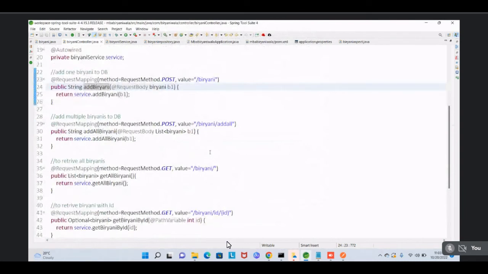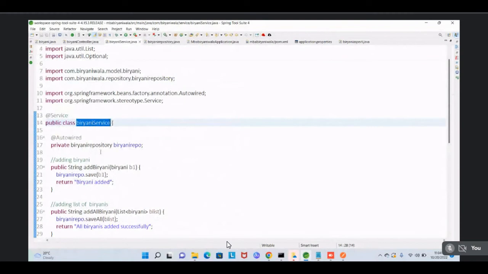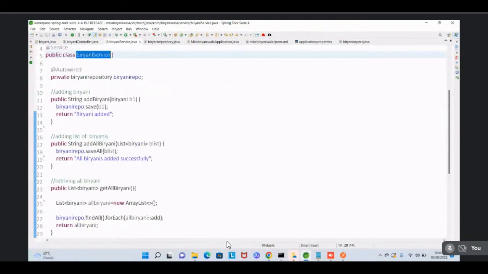Biryani service. Private biryani service as a service. Autowired. Press the control button and click on the biryani service text. No, in the 20th line. Control and click. Yeah. Biryani service is clear. Biryani repository, private biryani repository.